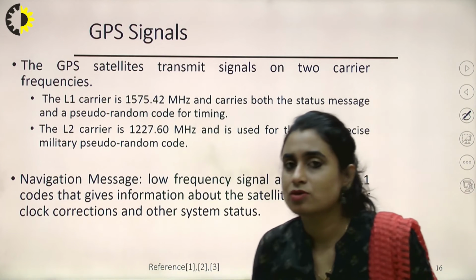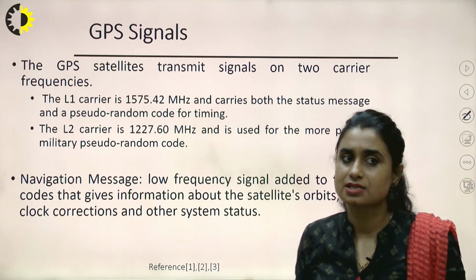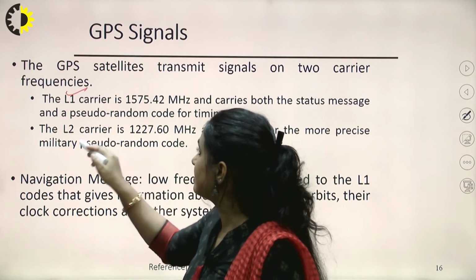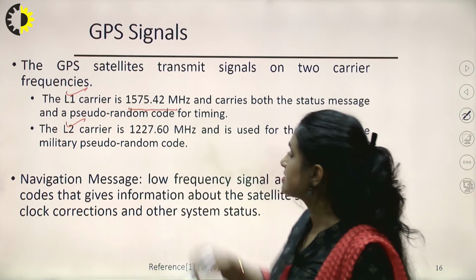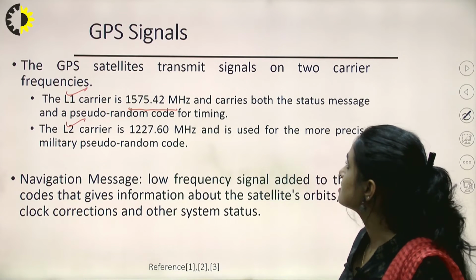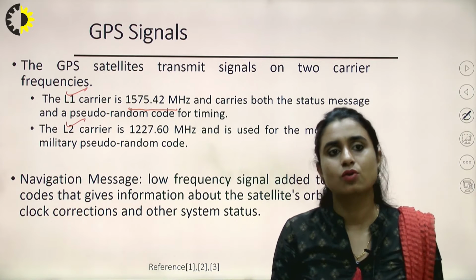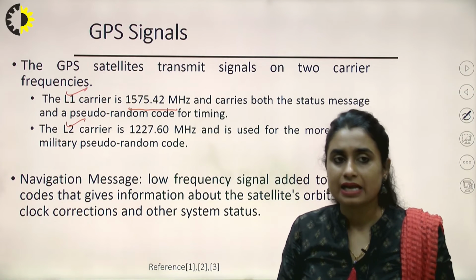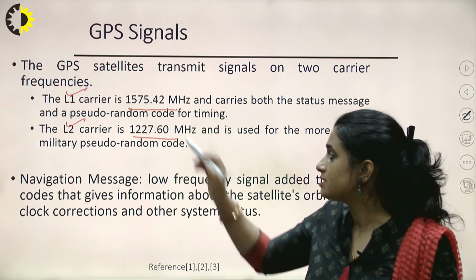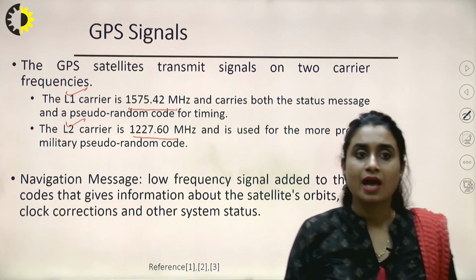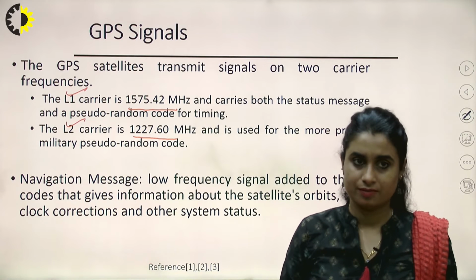Now, if we talk about GPS signals, what are the various signals that we specifically use for GPS? We use the L1 carrier and the L2 carrier. The L1 carrier is 1575.42 megahertz, and it carries both the message and the pseudorandom code for timing, whereas the L2 carrier is 1227.6 megahertz, and it is used for the more precise military pseudorandom code, right?